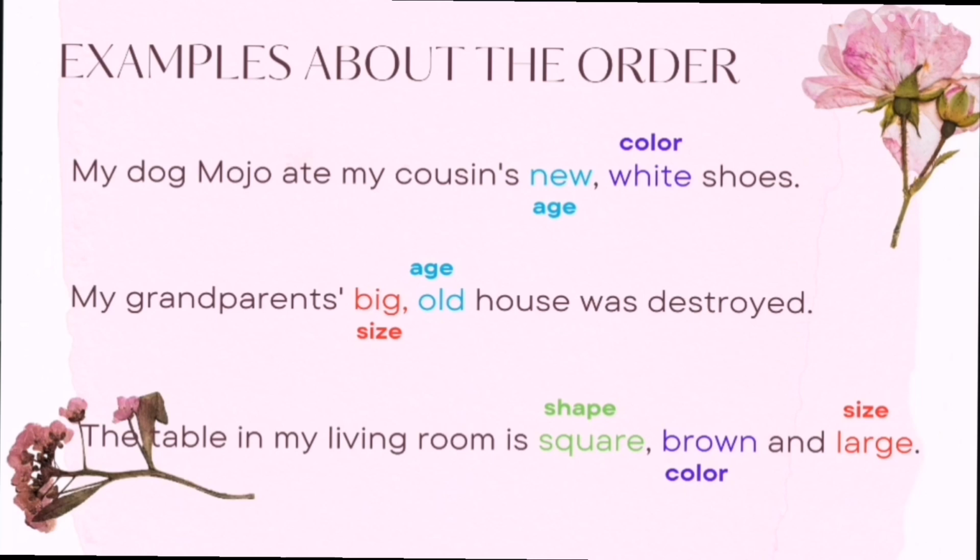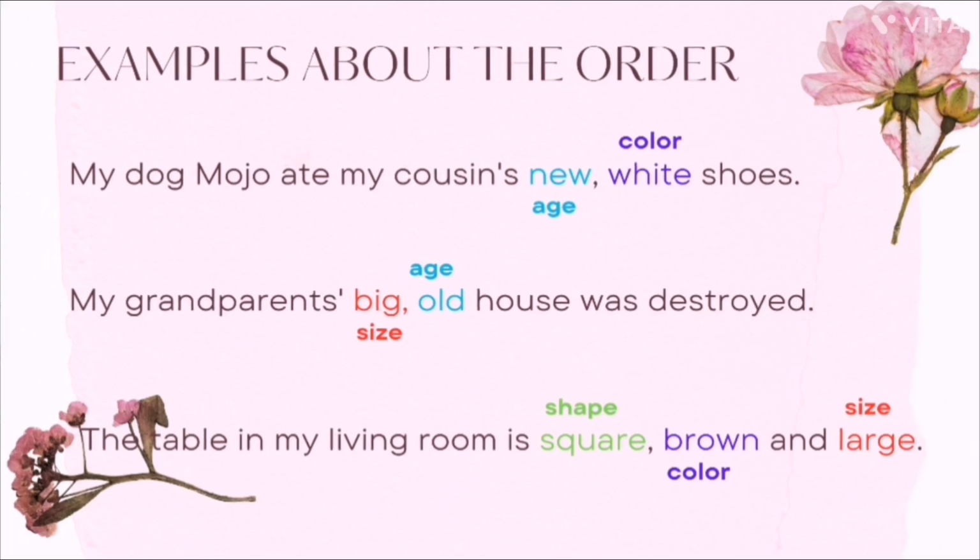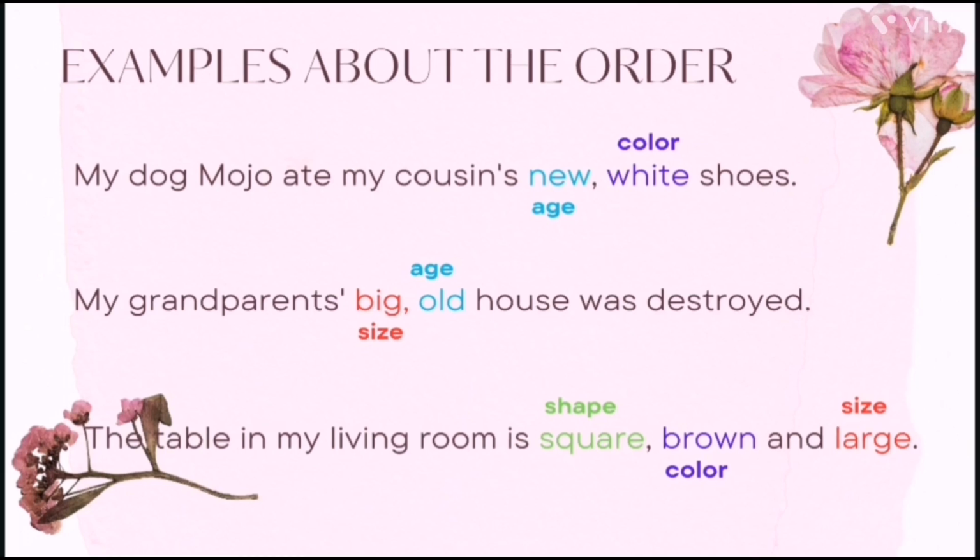Big is an adjective for size and old for age. The order is correct. Next example: the table in my living room is square, brown, and large. Square is shape, brown is color, and large is size. And large doesn't follow the order because it is joined by a conjunction.